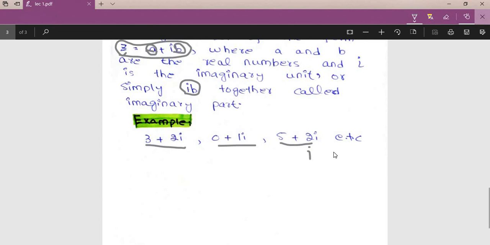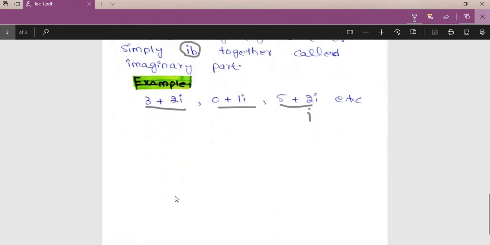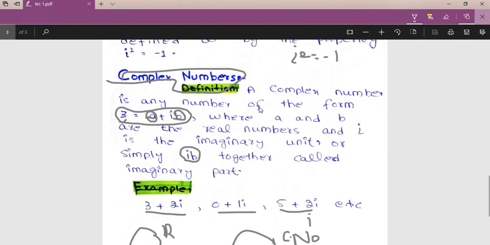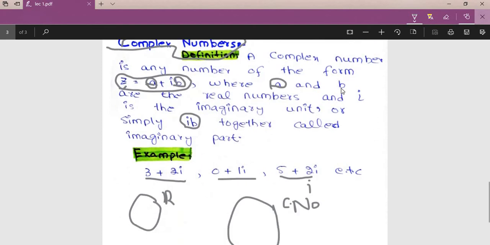At the start of the video I told you that the set of real numbers is far smaller than the set of complex numbers. In the definition of a complex number we claim that we can write it as z is equal to a plus iota b, where a and b are real. But here we have another unit, the imaginary iota.